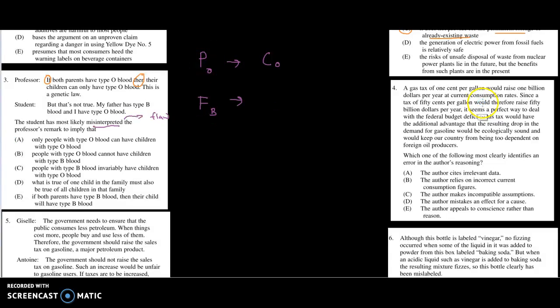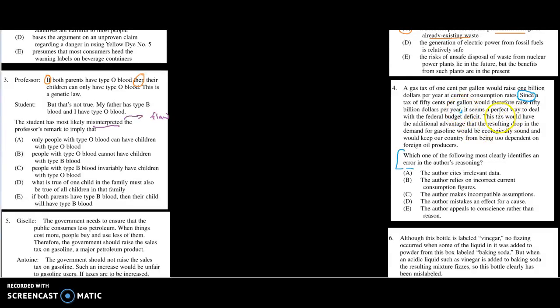Let's look at question number 4, right over here. Let's see what's going on here. So again, it says, which one of the following most clearly identifies an error or flaw in the author's reasoning? Let's see what the conclusion is first. Okay, here's our keyword, since. So that's indicating we have a piece of evidence followed by some sort of conclusion that always comes after the comma.